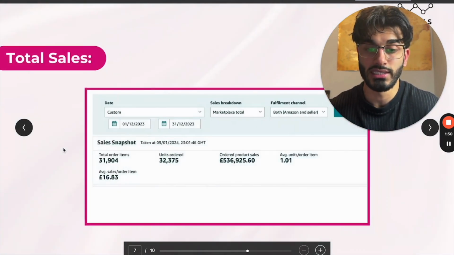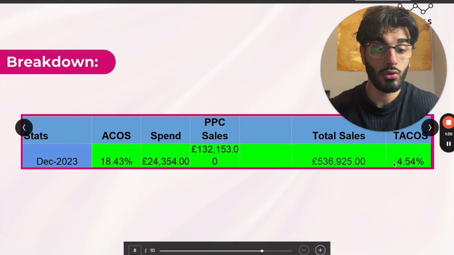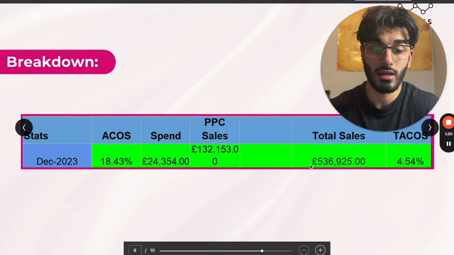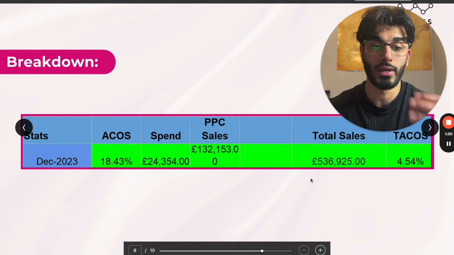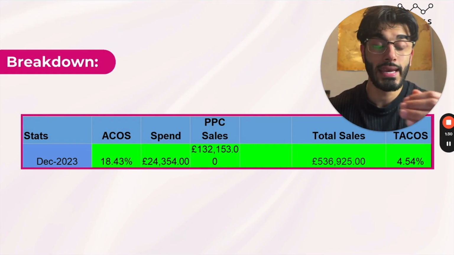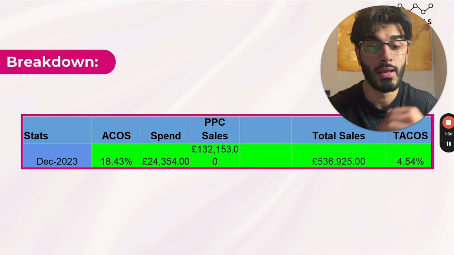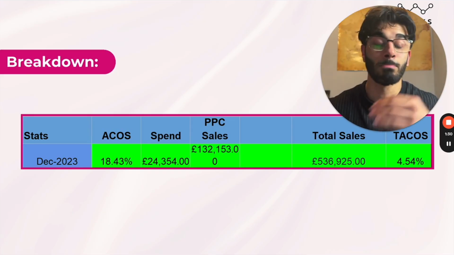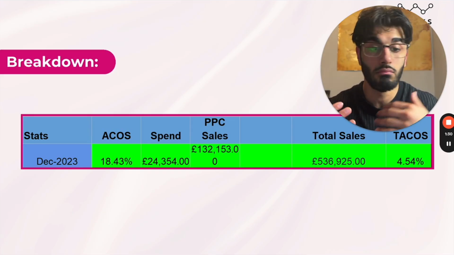132,000 pounds in sales. But the craziest thing is the total TACoS is at 4%. We have 132,000 in PPC sales coming and 536,000 organically. What does this mean? The 80-20 rule I was just talking about: 80% of sales coming organically, 20% of sales coming from PPC. We've done it for multiple brands. We can help any brand pretty much do it.